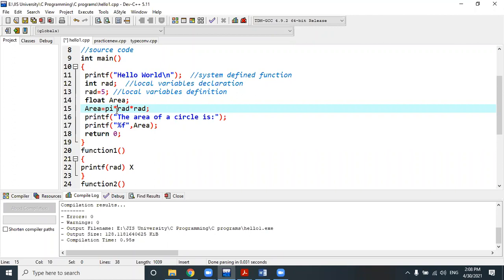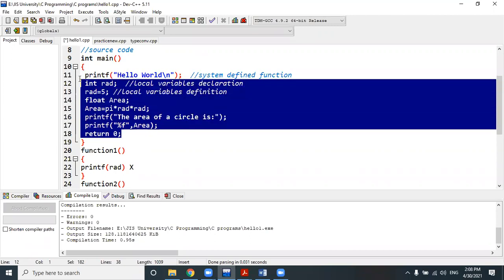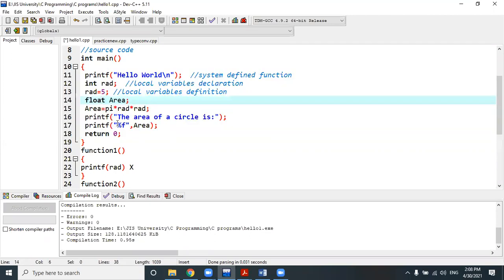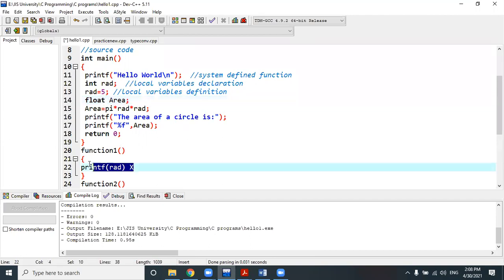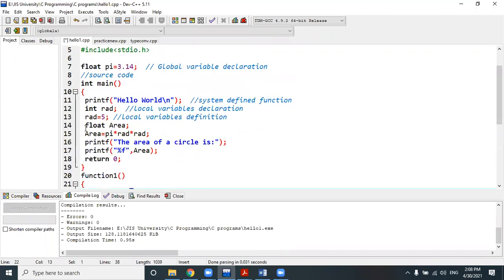In the same way, this rat variable only resides or is active within the definition of the function where it is declared. Outside the function, the rat variable is not allowed to be accessed. Clear? Everyone clear? Yes, sir.